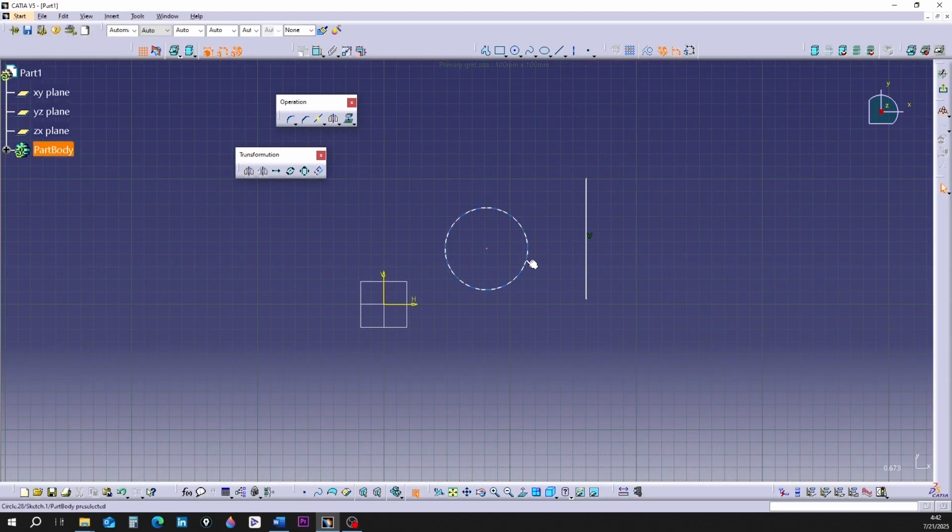Imagine we have a circle and a line on the screen. Now we want to get the mirror image of the circle relative to the line. Click on the mirror tool until it turns orange. Then first click on the circle. Then click on the line as the mirror line. You can see that a circle is drawn. Note, the first circle is not erased and remains.